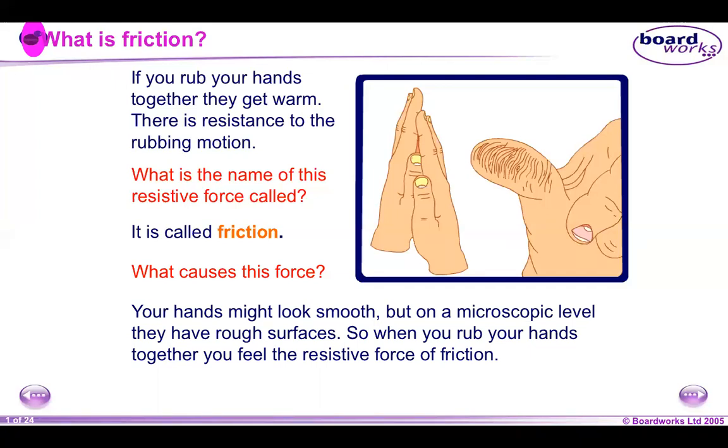Resistance is a type of force, a situation where both surfaces are going against each other because both are rough surfaces. So when you rub them together, it causes friction. So that is friction.